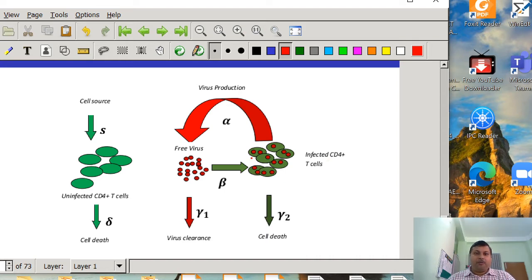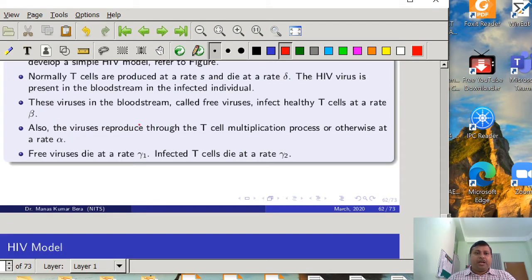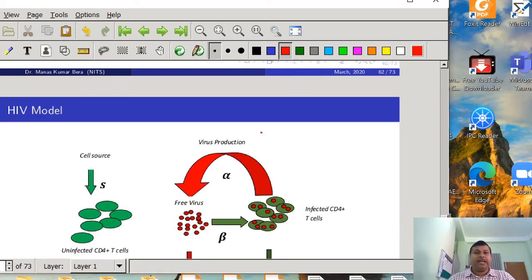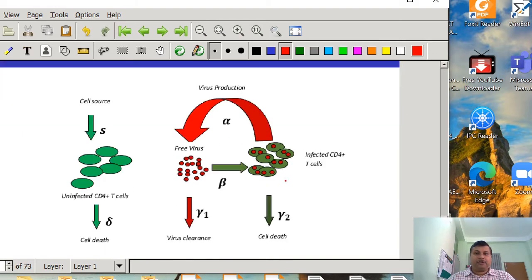Also the virus reproduces through the T cell multiplication process at a rate alpha. Whenever the virus infects the CD4 T cells, more virus is produced at the rate of alpha.